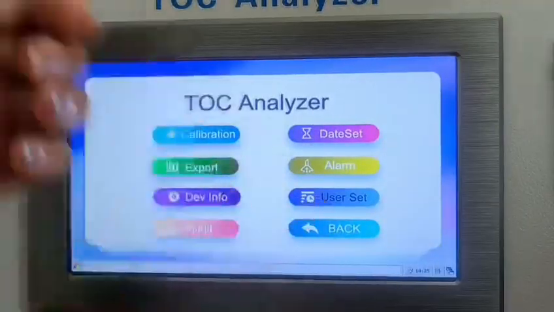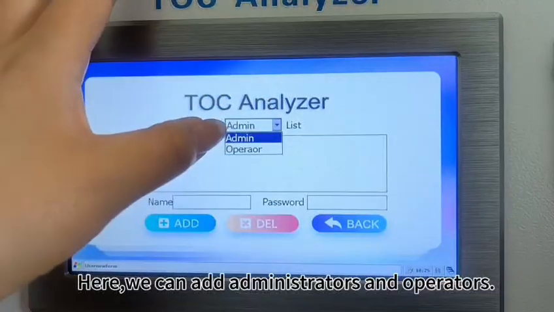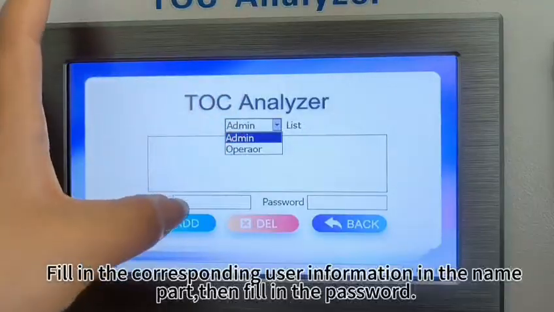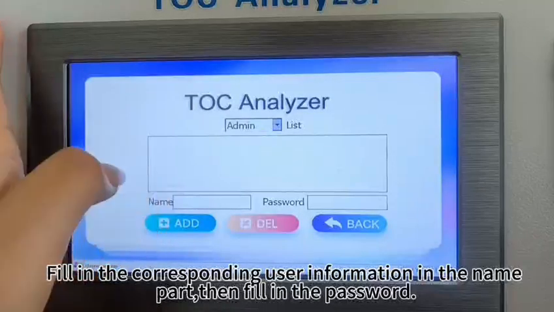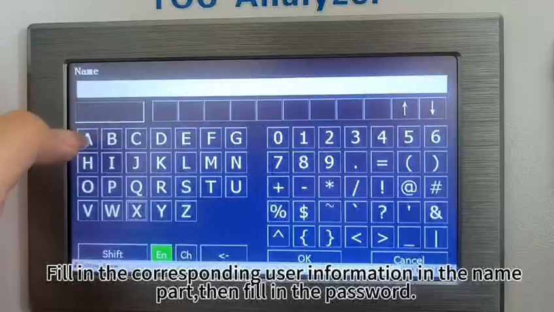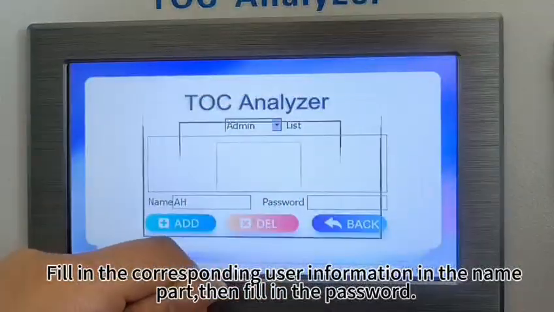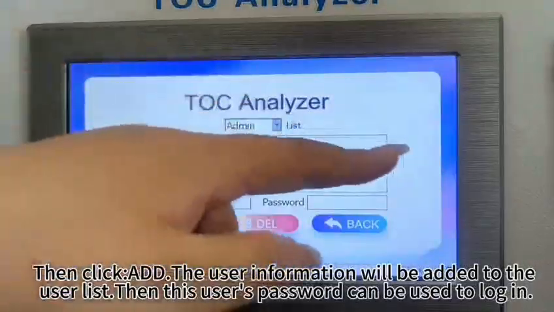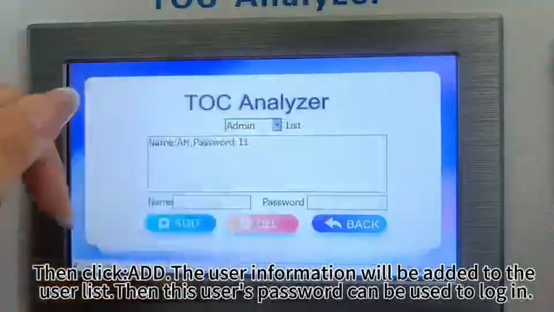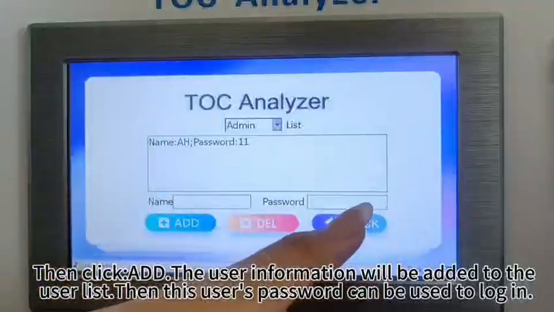The next function is user set. Here we can add administrator and operator. Fill in the corresponding user information in the name part and fill in the password. Then click Add. The user information will be added to the user list. Then this user's password can be used to log in.